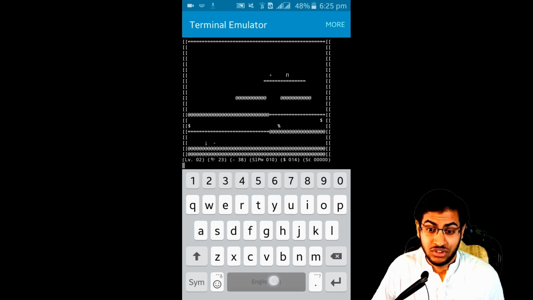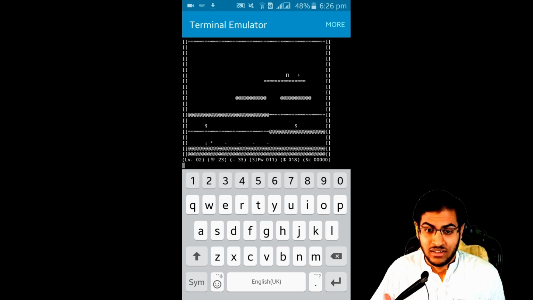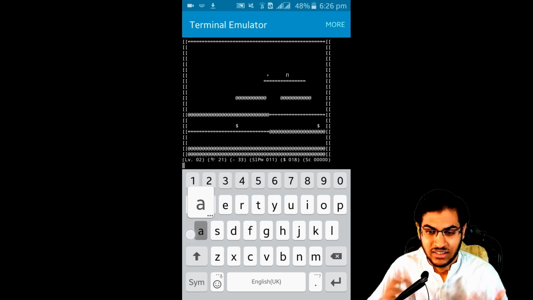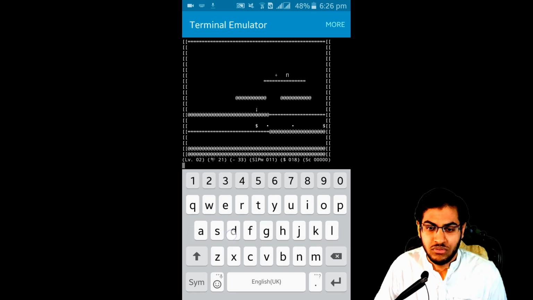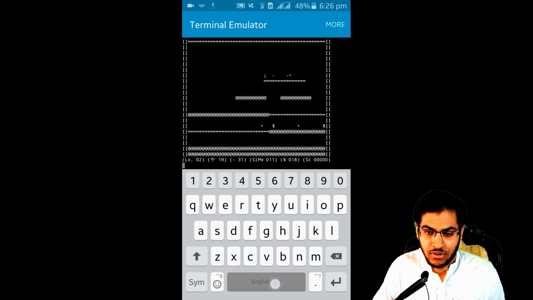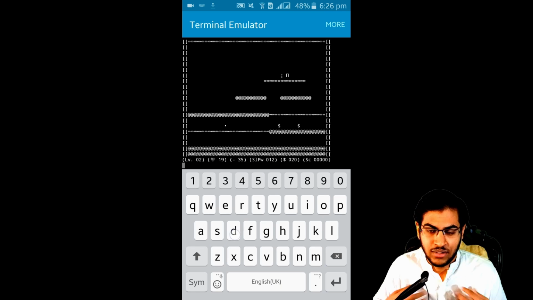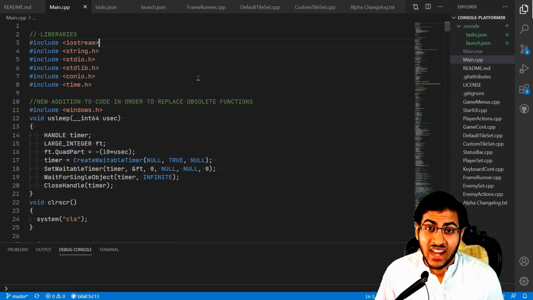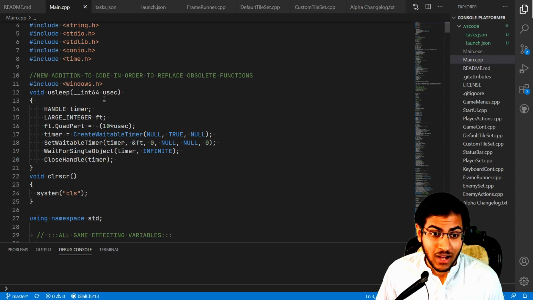Literally, I really enjoyed the development of this game, honestly. And I was surprised at how I was able to make it. It's my first game, and I also want to do something like this. At that time I didn't know how to do graphical stuff, so it was a big achievement for me. So let's dive into the code and see a little bit of what I did in the past.